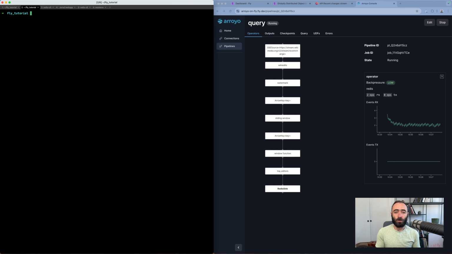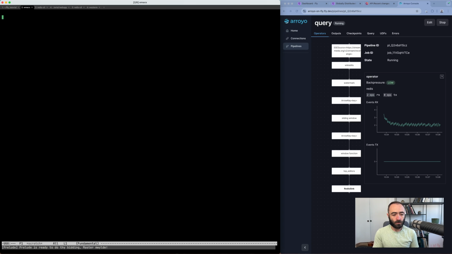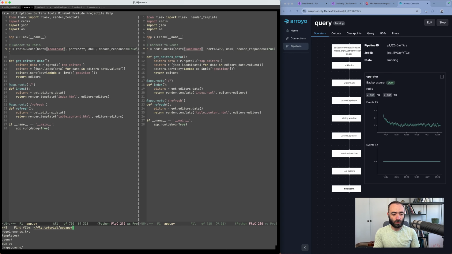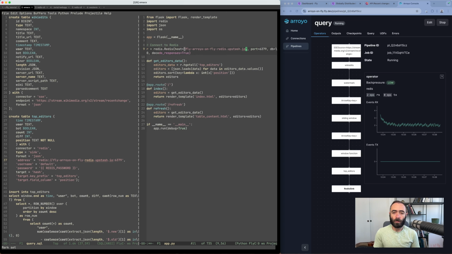Fortunately, Fly has great built-in support for Flask. This is super easy. All we have to do is just modify the application a little bit to use the hosted Redis instead of our local Redis. So if we pull up the app.py here, and then we can also open up our query and get that Redis connection information. So here is the host, which we can paste in here.